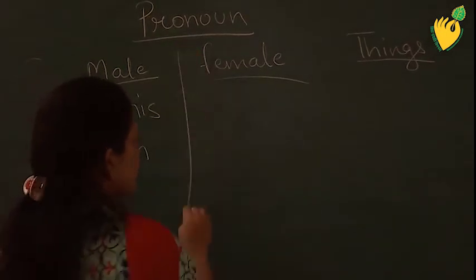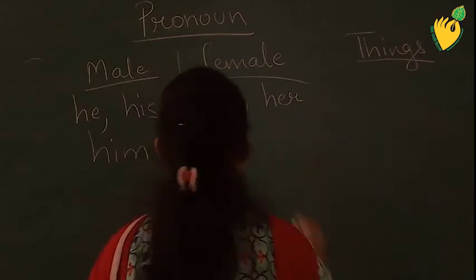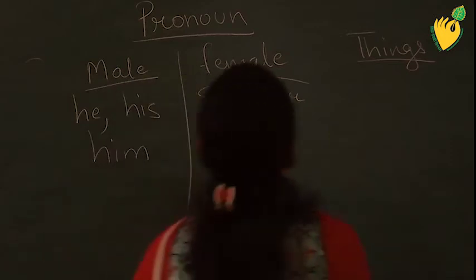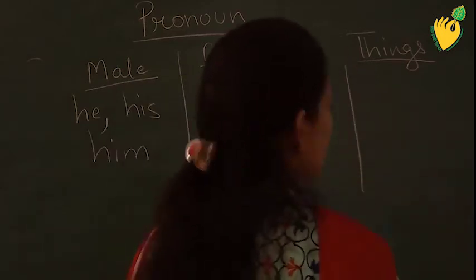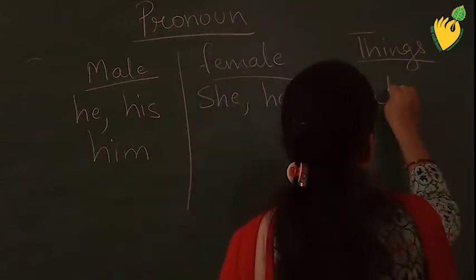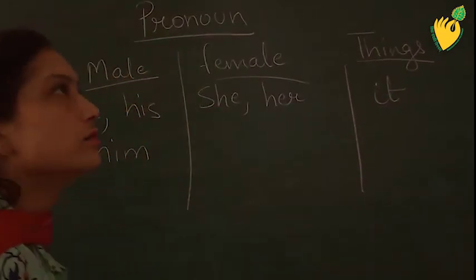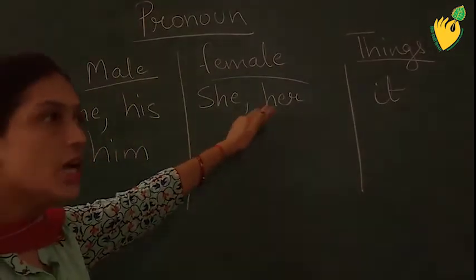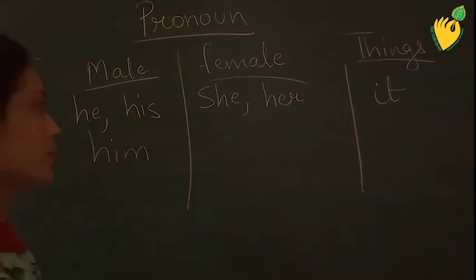If we are talking about female, we will write she, her. And if we are talking about things, it will be it. Like it is a pet dog. It is my pen. For things we use it. For female we use she, her. For male we use he, his, him.